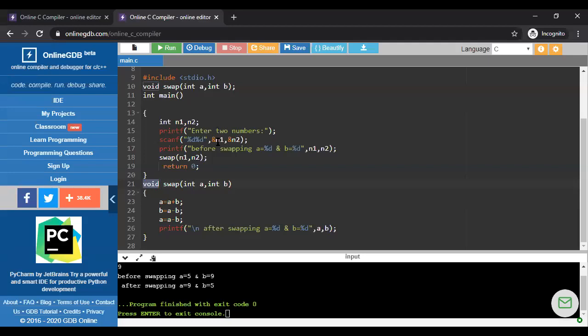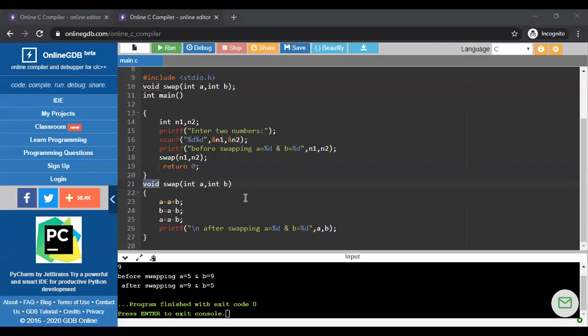Am I clear to everyone? So now we are going to work with pointer type of variable in the user defined function. We are going to write the same program using the call by reference method. I'm just editing it a little bit and writing the call by reference program.